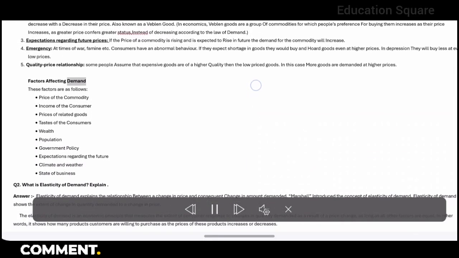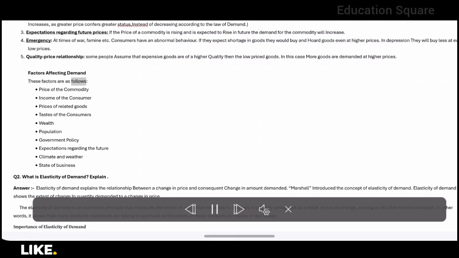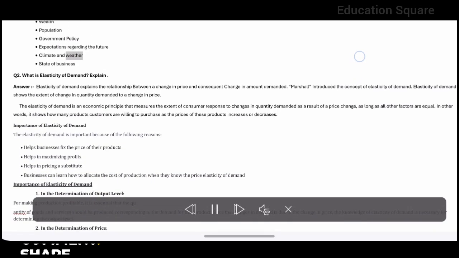Factors affecting demand. These factors are as follows: price of the commodity, income of the consumer, prices of related goods, tastes of the consumers, wealth, population, government policy, expectations regarding the future, climate and weather, state of business.